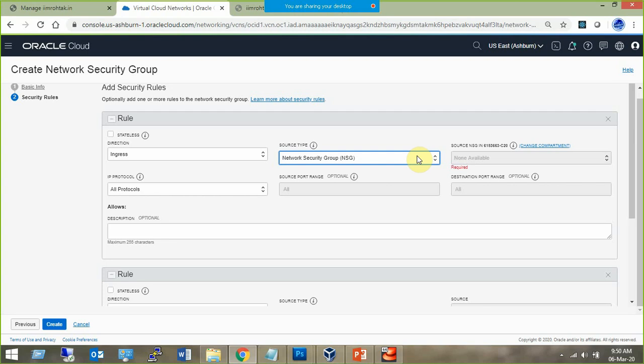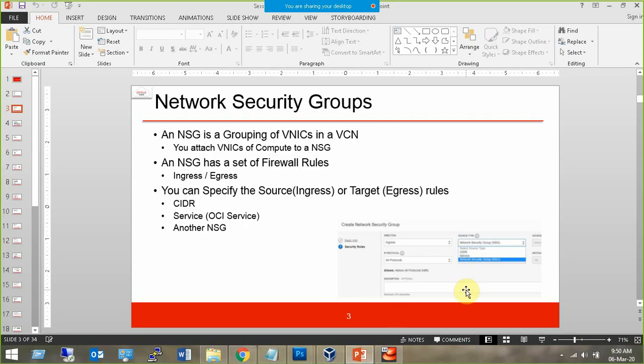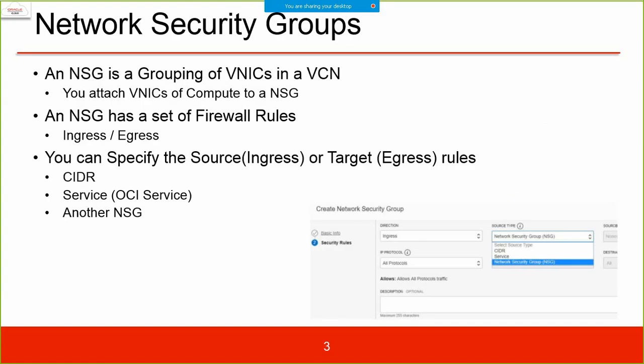Actually, what will happen in this scenario, if you have security rules as well as NSG, the union of the security rules will be applied. That is the right point. Exactly what I was saying. Any rule which is giving the privileges, suppose port number 1521 is not open in the individual rule but open in the NSG, that means the rule will be given and the port will be open.